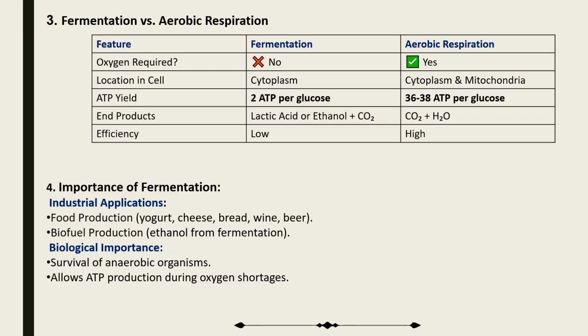Let's talk about fermentation versus aerobic respiration. Oxygen required: in fermentation, no; in aerobic respiration, yes. Location in the cell: cytoplasm for fermentation, and cytoplasm plus mitochondria for aerobic respiration. ATP yield is 2 ATP in fermentation, and 36 to 38 in aerobic respiration. The products are lactic acid or ethanol in fermentation, and carbon dioxide plus water in aerobic respiration. The efficiency of fermentation is very low because it gives very little energy, while the efficiency of aerobic respiration is very high.